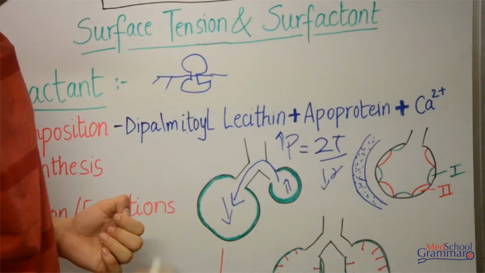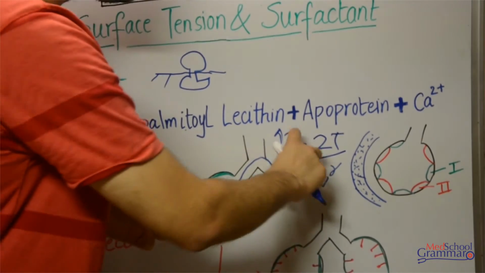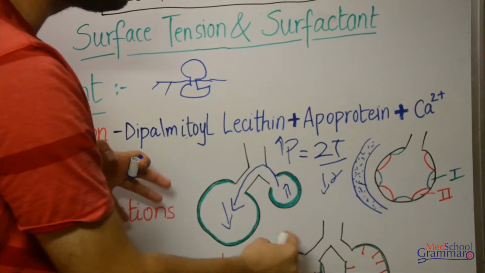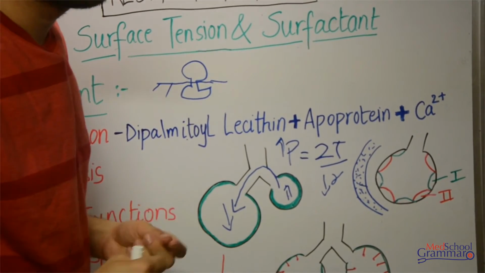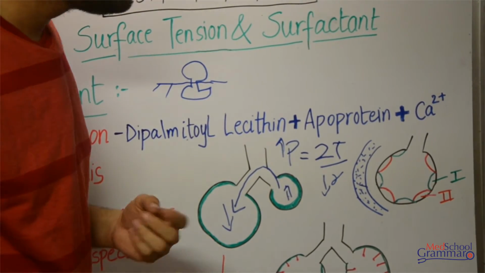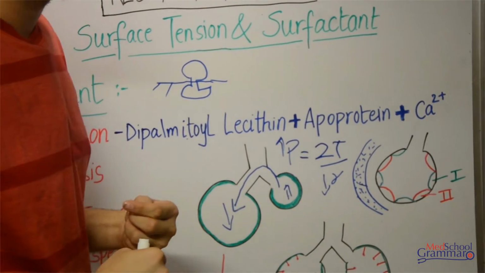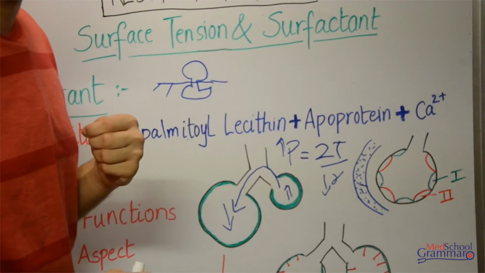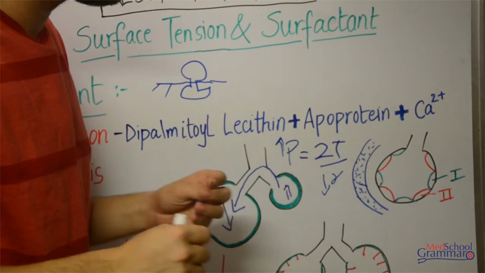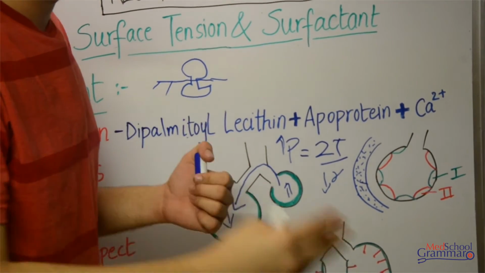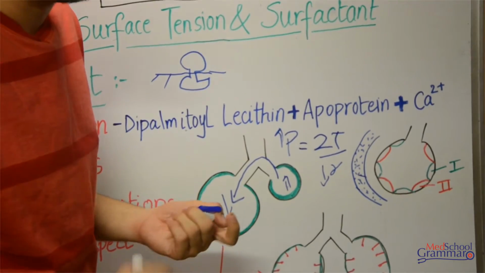If the air moves from higher pressure to lower pressure, this alveoli would continue to shrink and this alveoli would continue to increase in size. But that is not something we want in our body. Why? Because this would lead to a decrease in the number of alveoli, thus a decrease in surface area. So the net surface area would decrease, thus the efficiency of exchange of gases would decrease. That is something we do not want.